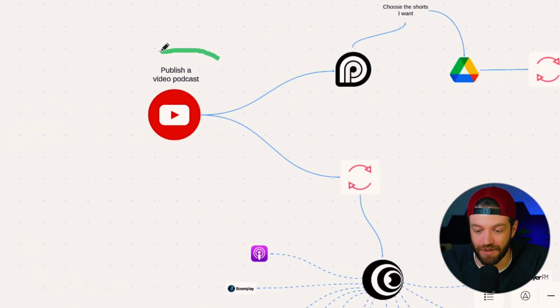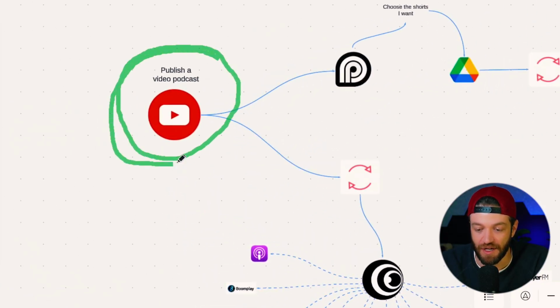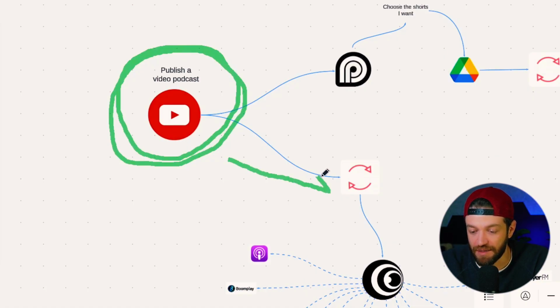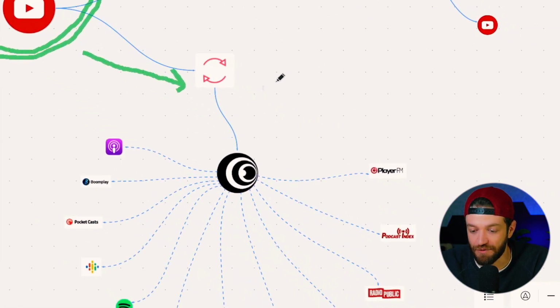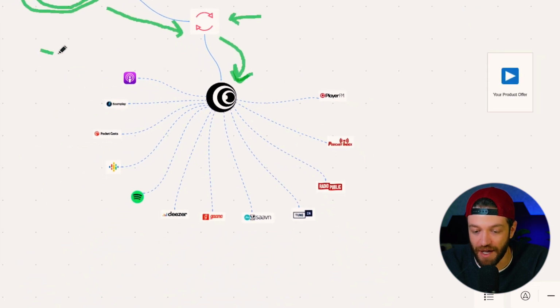And this one is more for video podcasts, but essentially I'll post a video podcast on YouTube that will automatically be converted into the audio version from the repurposing software, and then we'll automatically send it to the podcast hosting software, and then that will automatically publish that podcast onto every single podcast network, including Spotify, Google, Apple Podcasts, and all the rest.